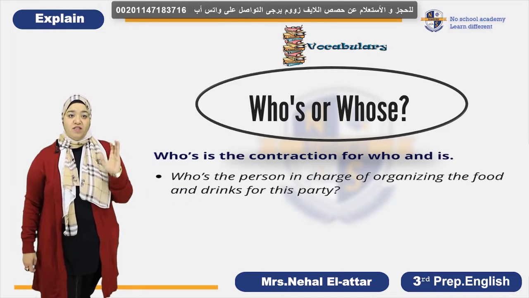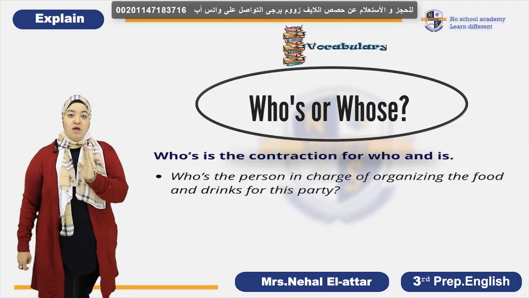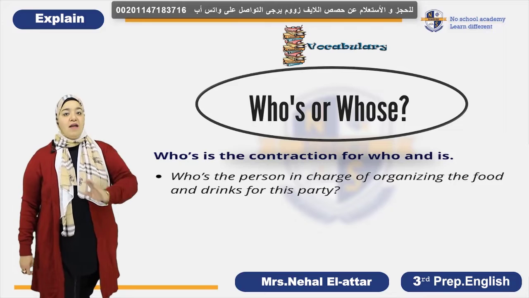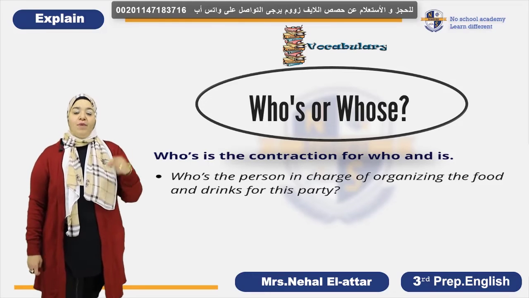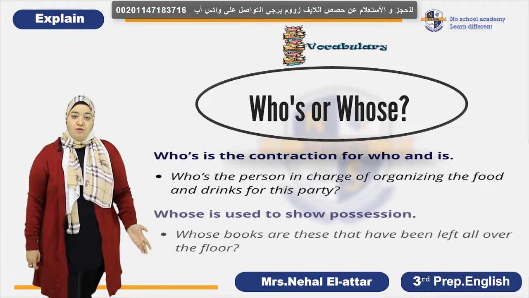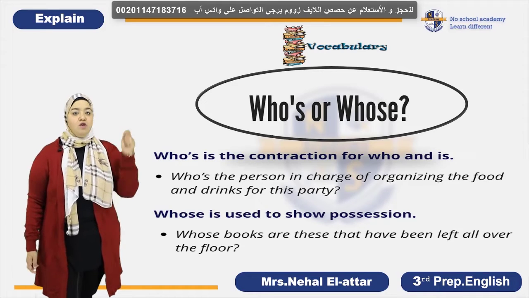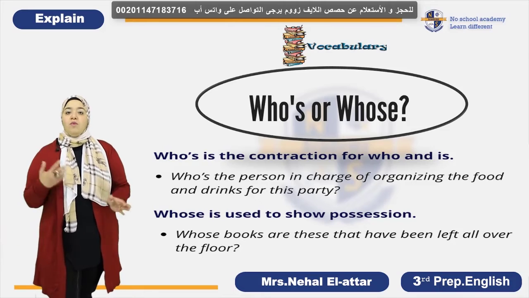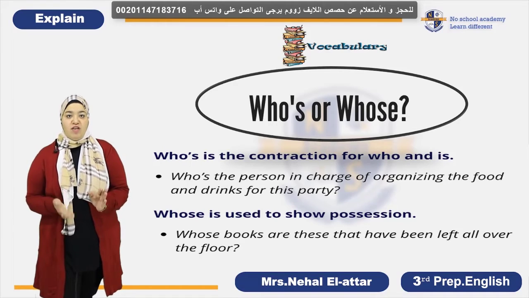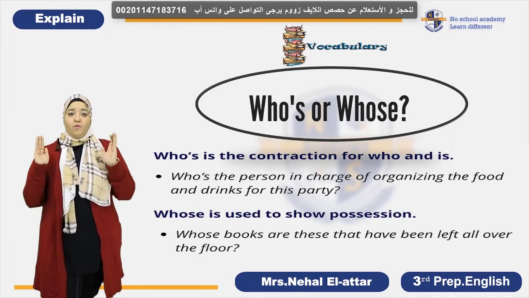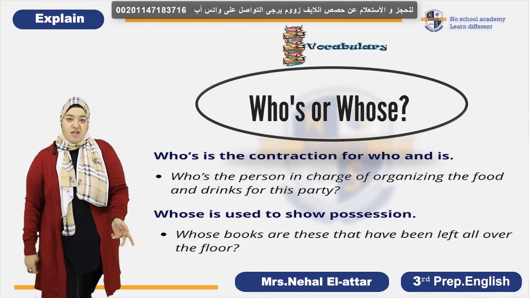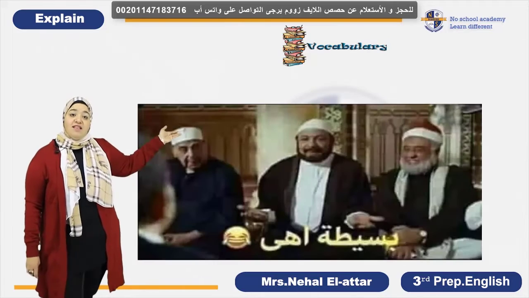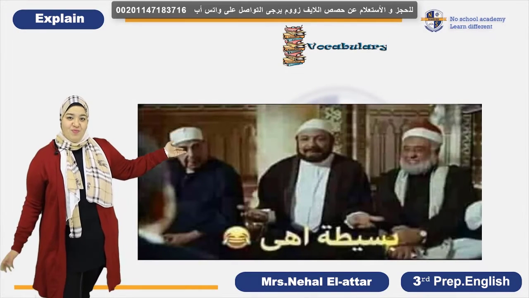The other one is whose, but this whose is used to ask about possession. Whose pen is this? Whose pencil is this? From where can we differentiate between them? From the context, from the meaning of the sentence or the question itself. Okay? So don't get confused by this. Adil Imam is telling you that it's something simple.